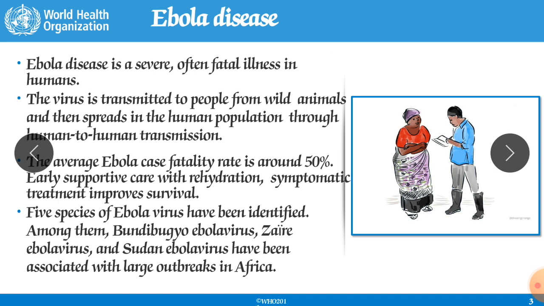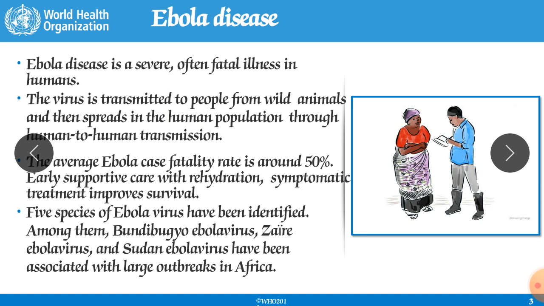The incubation period is almost 21 days. The virus is transmitted to people from wild animals and then spreads in the human population through human to human transmission. It is a zoonotic disease, meaning it can be transferred from animal to human being, and again from human being to human being. It was transferred firstly from bats, mostly fruit bats, meaning the bats that eat fruit, and from them it was transferred to other animals, and from those animals to human beings.